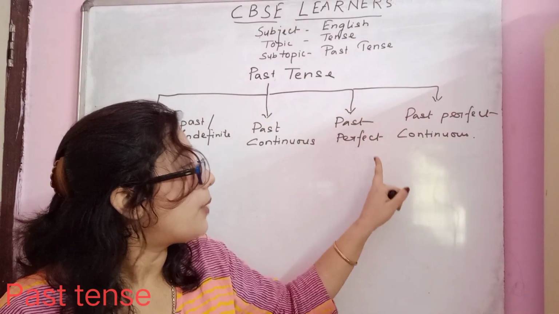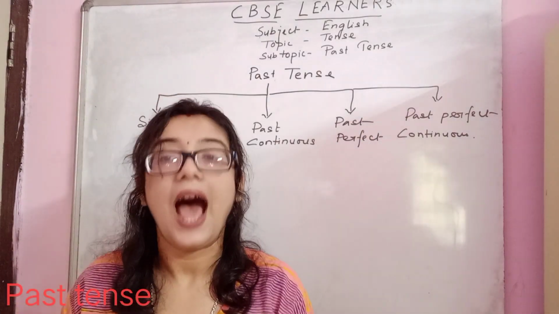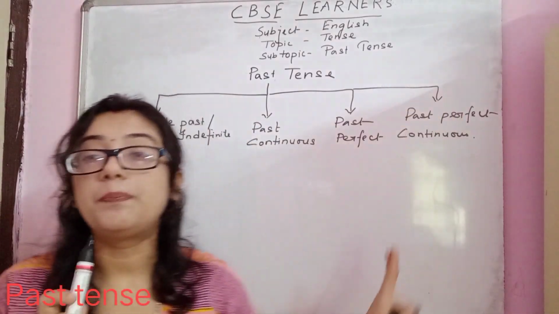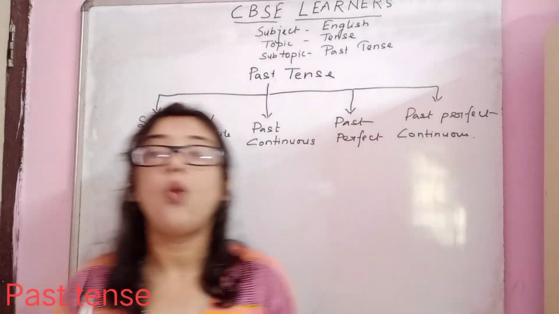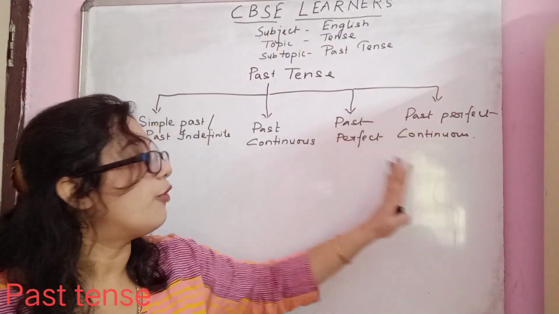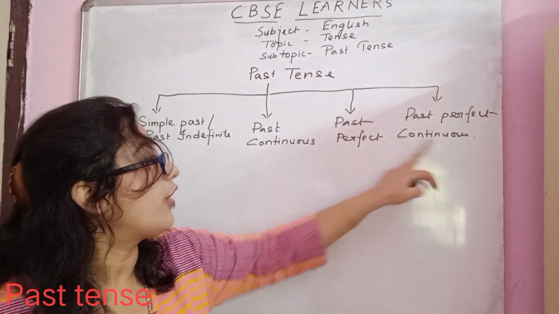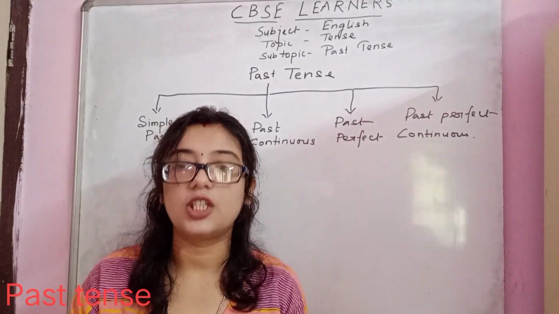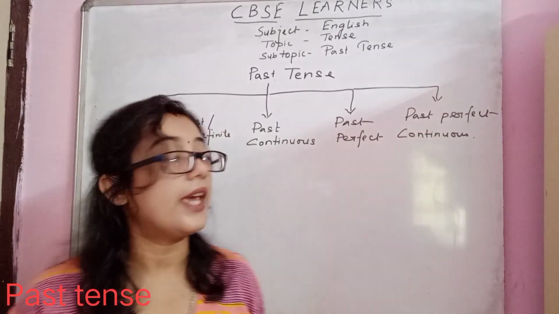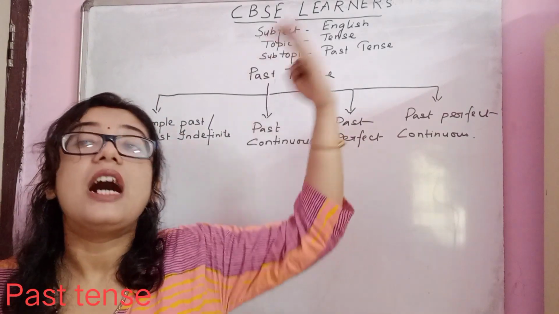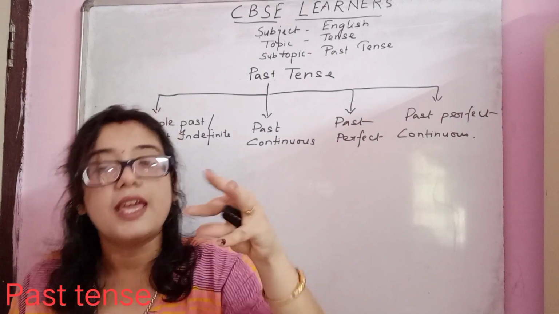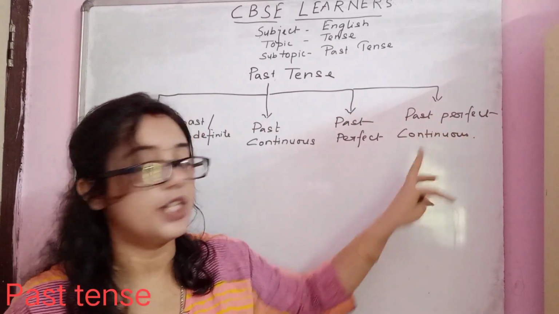Now the fourth one is past perfect continuous. Like present perfect continuous, past perfect continuous is a combination of perfect tense plus continuous tense. Whenever the earlier past is still going on in the past, it is known as past perfect continuous.